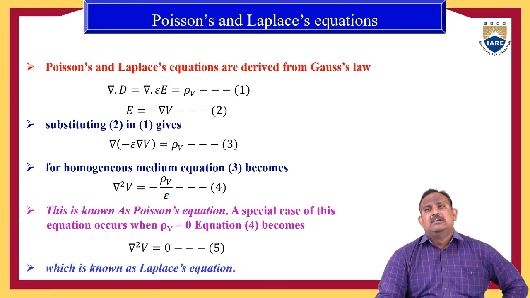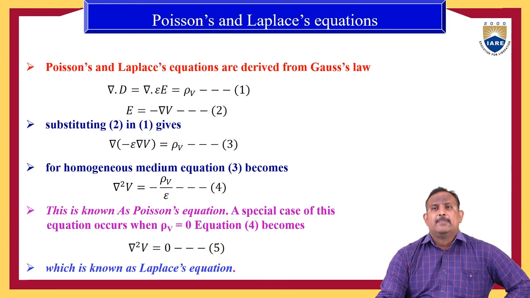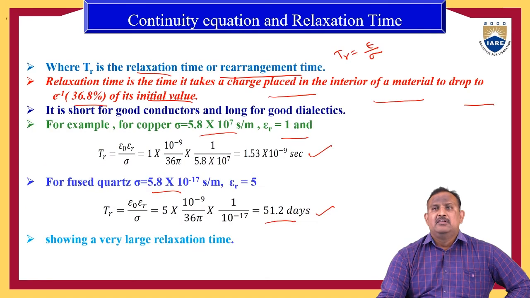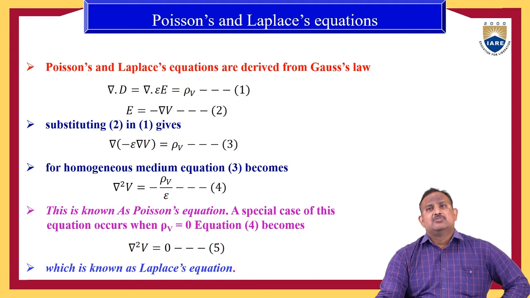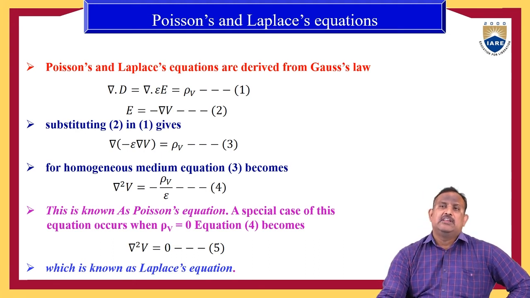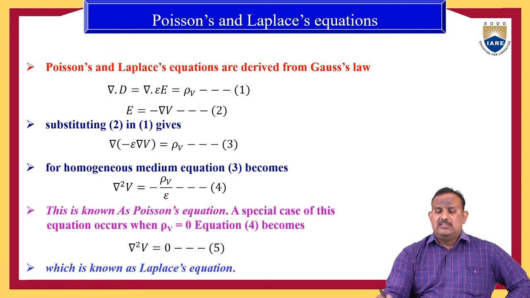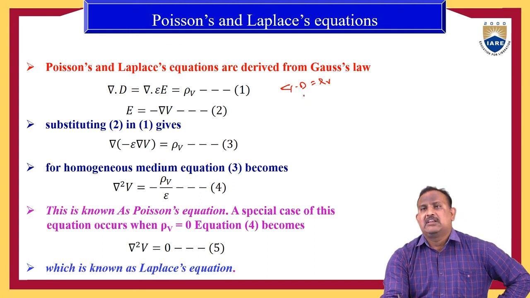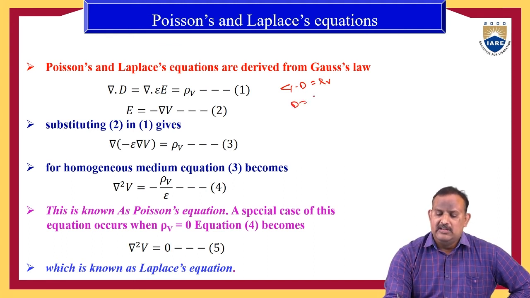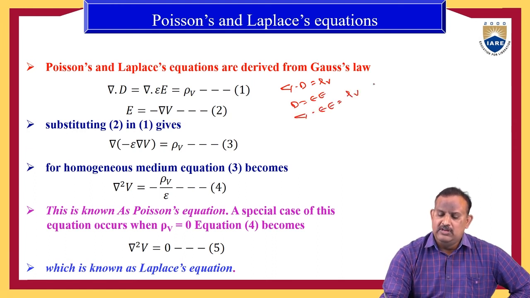Next we will see Poisson's and Laplace equations. After discussing the relaxation time and continuity equation, we will discuss Poisson's equation and Laplace equation. Both are derived from Gauss law only. We know Gauss law, del dot D is equal to rho v. In place of D, the electric flux density, we have epsilon into E. Therefore del dot epsilon E is equal to rho v, or del dot E is equal to rho v by epsilon.